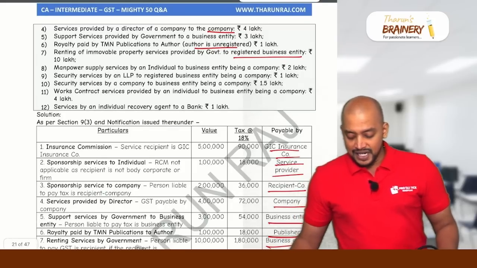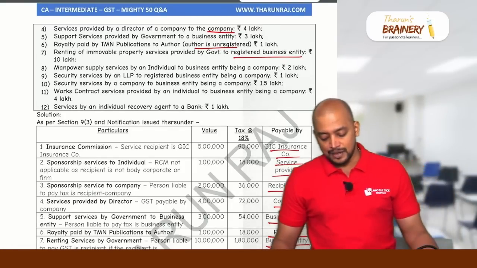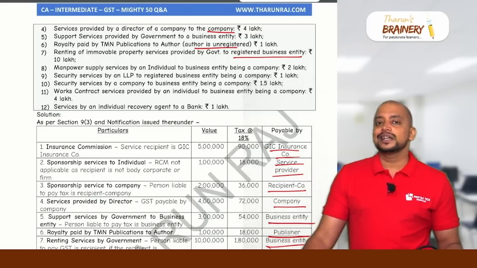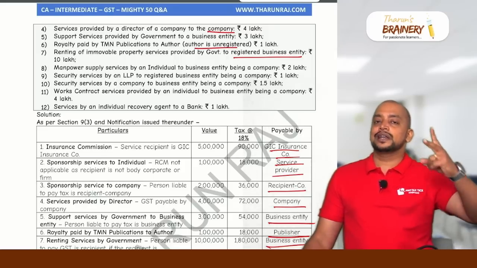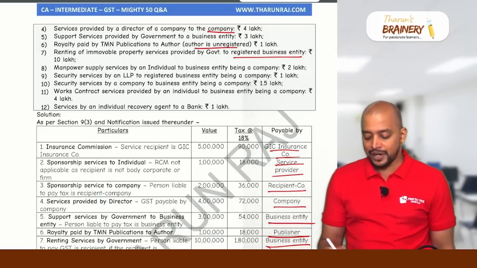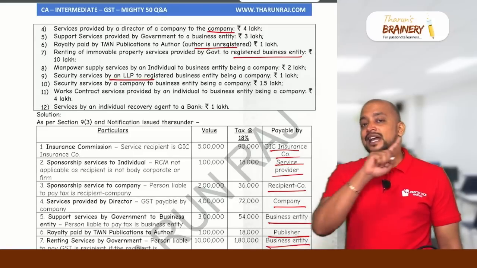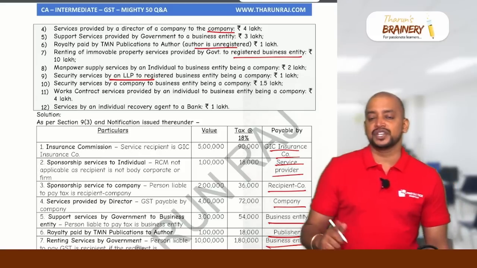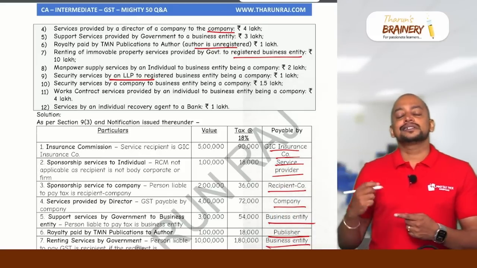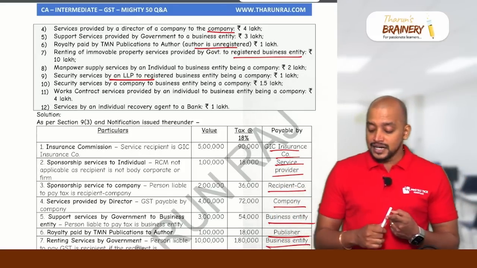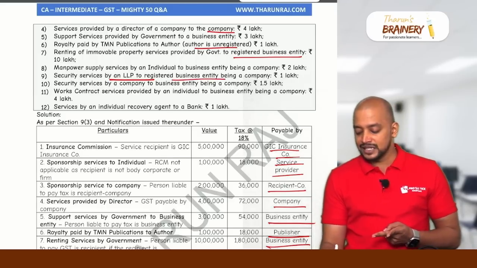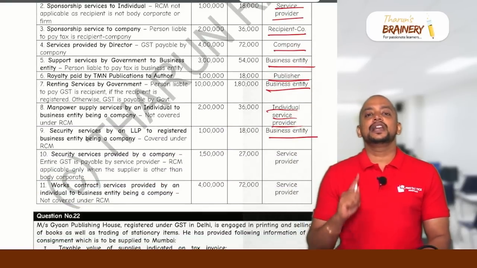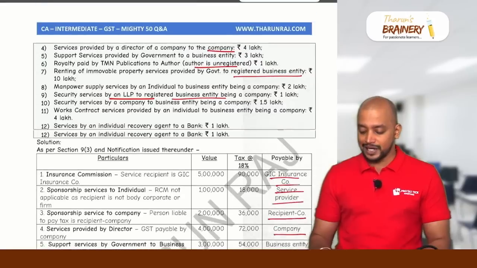Then, security services by an LLP to a registered business entity being a company, 1 lakh. Security agency service is coming under RCM. Two conditions: the supplier should be other than body corporate. For the purpose of GST, LLP is not a body corporate. LLP will come under firm only for the purpose of GST. So yes, in this case the supplier is other than body corporate and the recipient should be registered. Yes, the recipient is registered, so it will come under RCM. The business entity will pay because LLP is not considered a body corporate under GST.